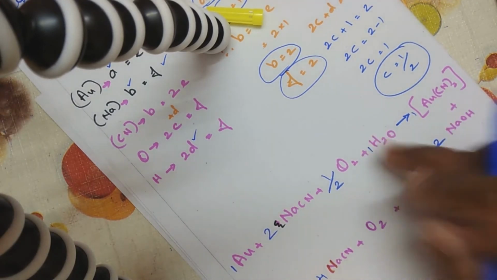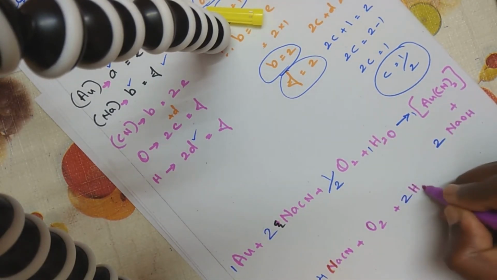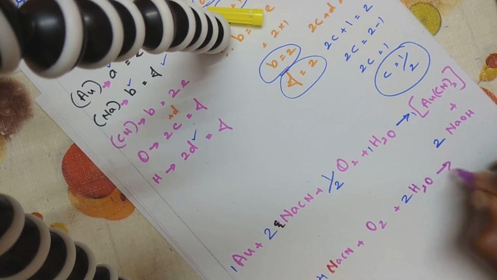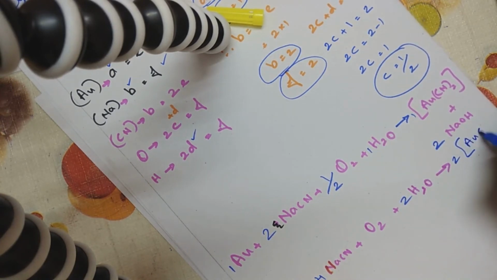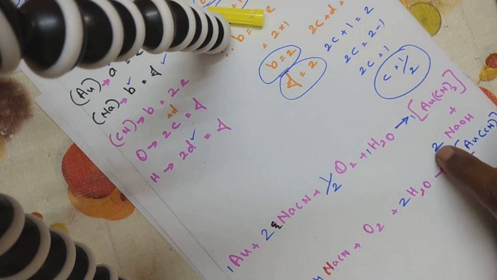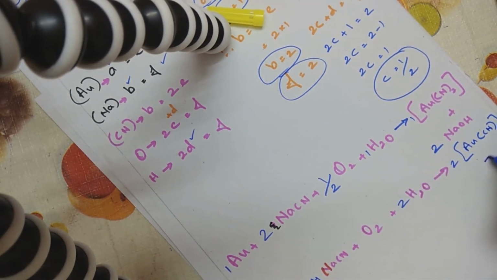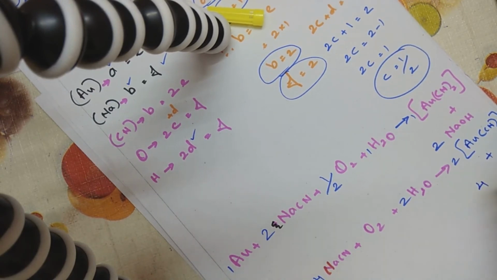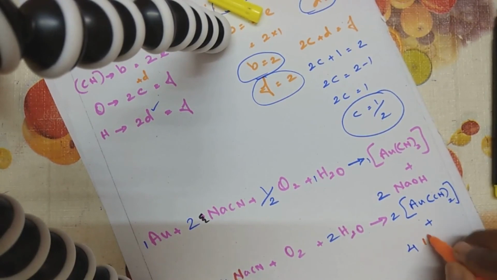Next, if I multiply it with the 2, I will get 2 times H2O. On the other side, here again if I multiply it, I will get 2 times Au(CN)2. Plus, already I have got a 2, multiplying it with another 2. So I will get plus 4 times sodium hydroxide.